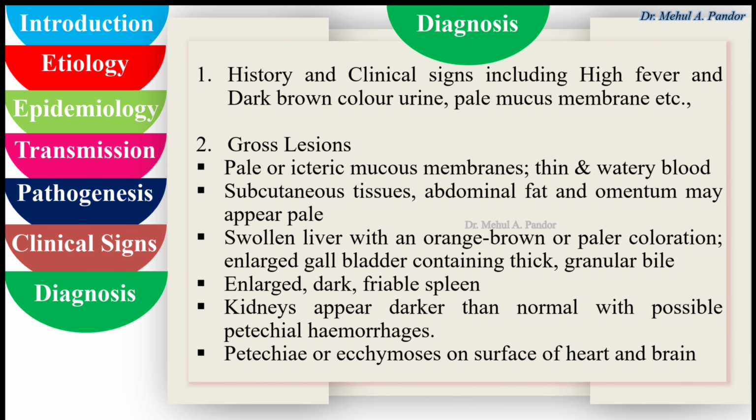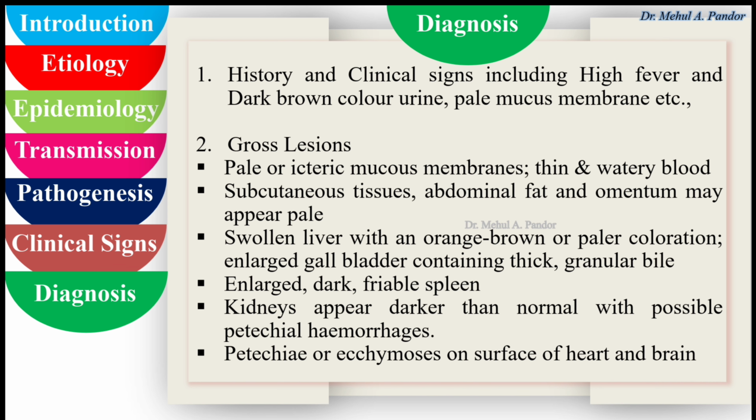For the diagnosis, we can rely on the history and clinical signs that show high fever, dark brown colored urine and pale mucous membrane. The gross lesions observed are pale or icteric mucous membrane, with thin and watery blood. Subcutaneous tissue, abdominal fat, and omentum may appear pale.